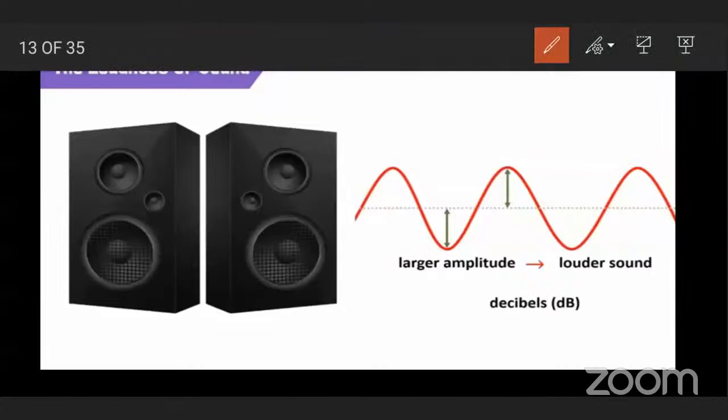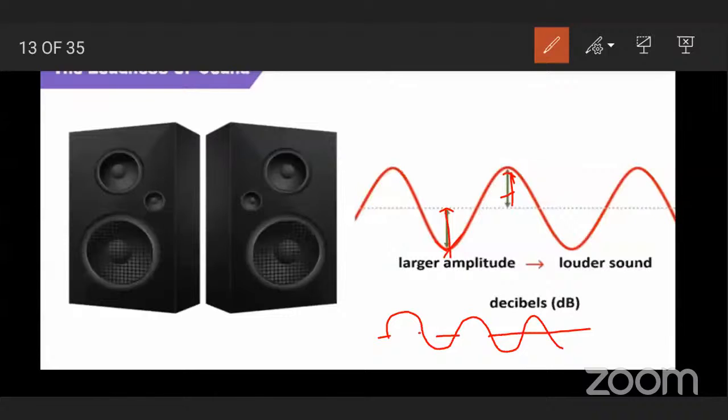See here, this is called amplitude. You know that now. And if there is larger amplitude, louder sound. And if amplitude is less compared to this, so here sound will be slow or soft sound.